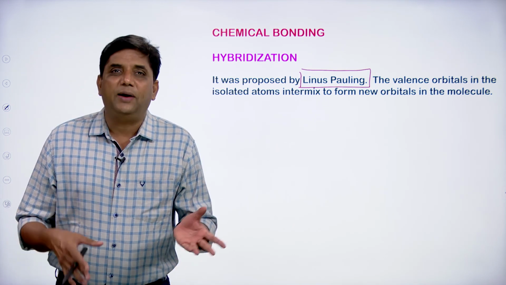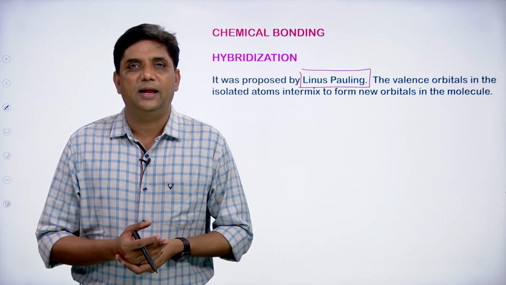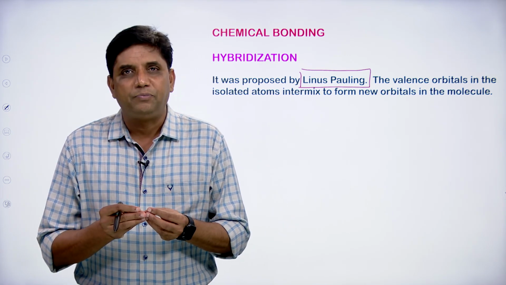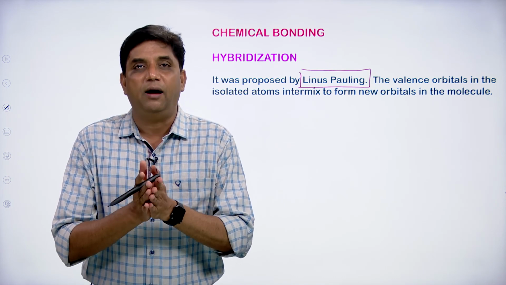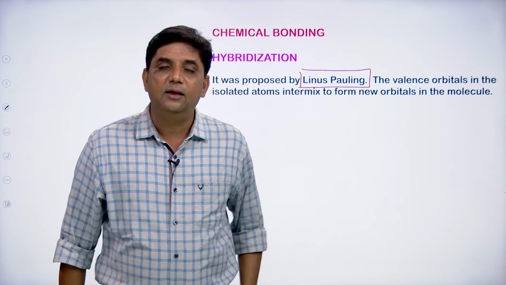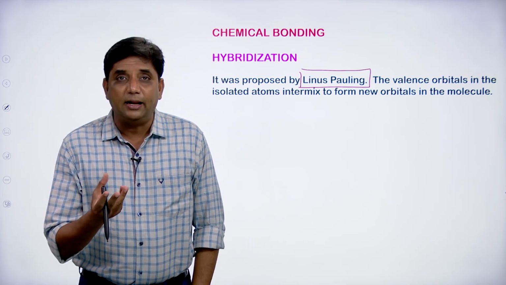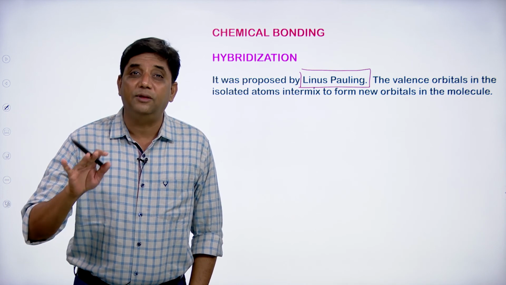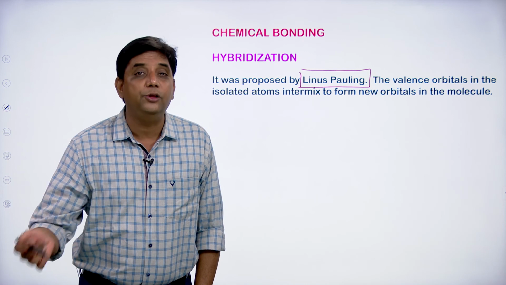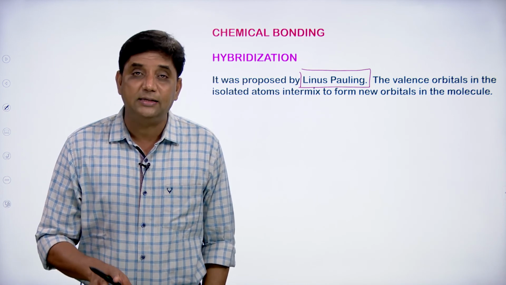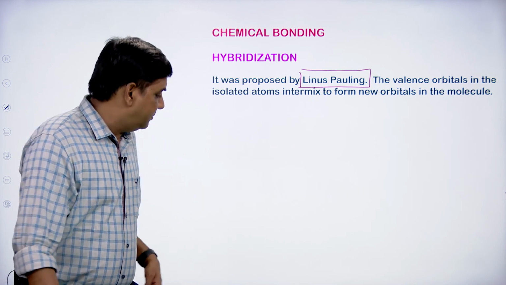Here orbitals of slightly different energies will mix up and redistribute into new orbitals in which every orbital's energy is identical. The intermixing of the atomic orbitals of the valency shell of the central atom and redistribution into new orbitals of identical energy gives the hybrid orbitals, and the phenomenon is known as hybridization.